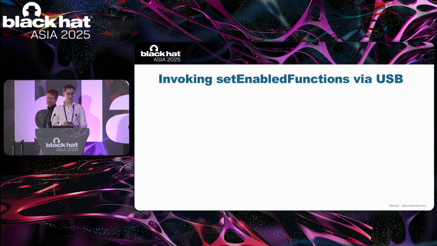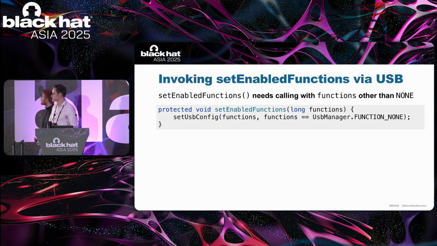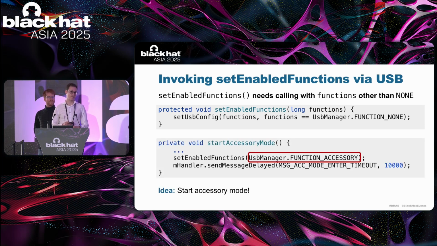All right, let's talk about setEnabledFunctions first. Again, it needs to be called with an argument other than FUNCTION_NONE. It turns out we can actually send the special USB control request for starting accessory mode. And you can see here, this is the logic that is actually executed if accessory mode is started.